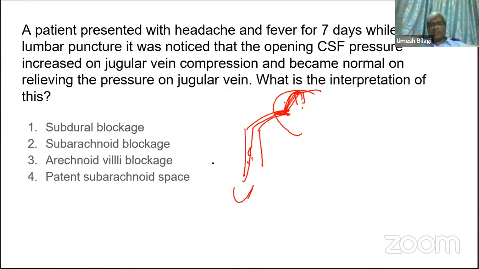Now you press the jugular vein here. What happens to the pressure inside? Does it increase or decrease? It should increase if it is draining down, because whatever blood is coming will build up. If it is increased, it should reach the subarachnoid space.